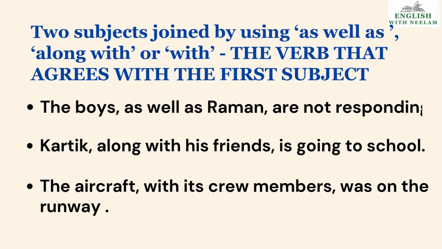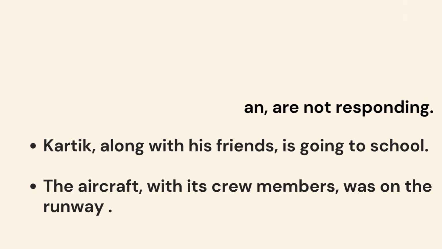When two subjects are joined by using as well as, along with or with, we will use the verb that agrees with the first subject. See the examples, children. The boys. Boys is the first subject. The boys as well as Raman. The first subject is plural. We will use a plural verb. The boys as well as Raman are not responding. Karthik, singular subject. Karthik along with his friends is going to school. The aircraft with its crew members was on the runway.